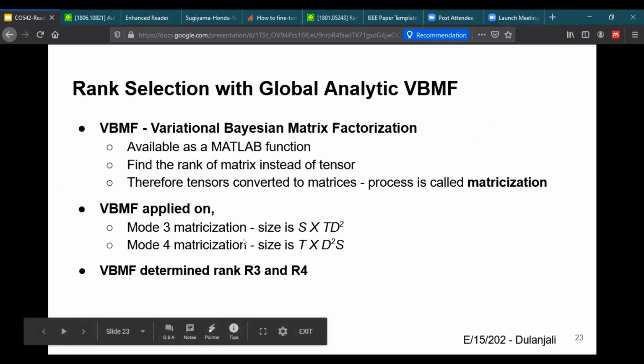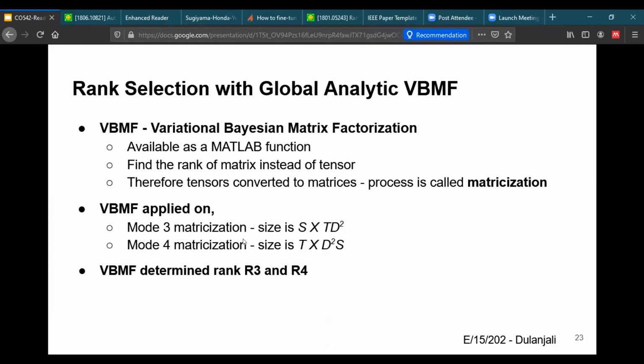So this was the first step of the proposed methodology of compressing the CNN: rank selection with Global Analytic VBMF. VBMF means Variational Bayesian Matrix Factorization. It is publicly available as a MATLAB function. It finds the rank of a matrix instead of a tensor. Therefore, before applying VBMF, tensors are converted to matrices, and that process is called matricization. It was applied on mode 3 and mode 4 matricizations and determined ranks as R3 and R4.